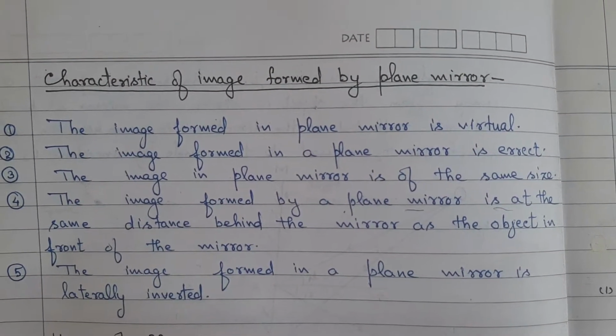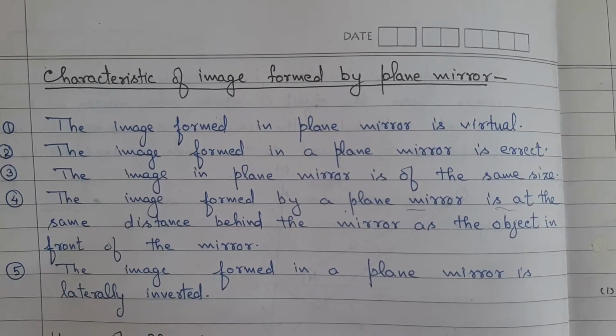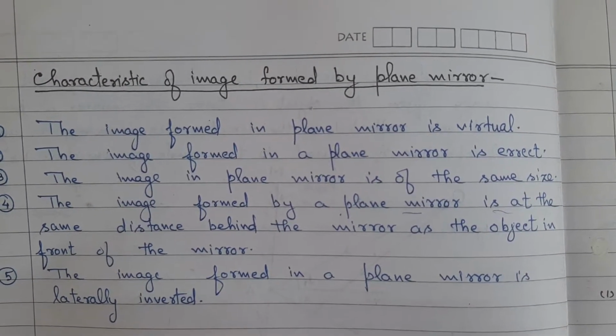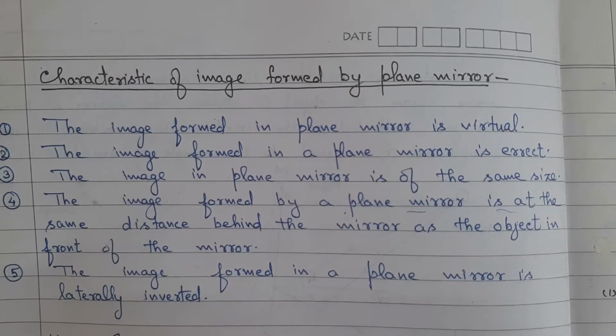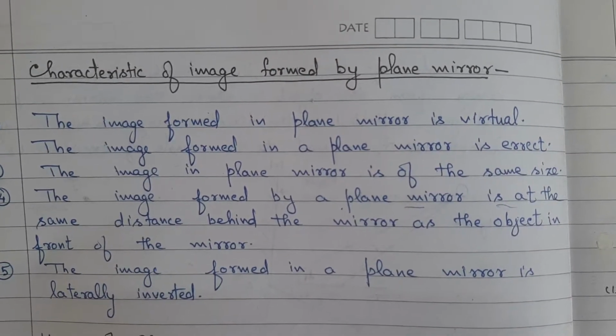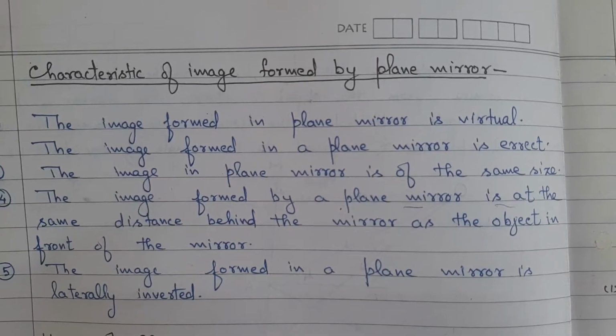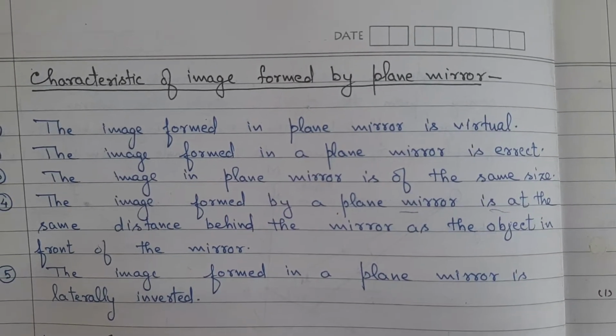Characteristics of image formed by plane mirror. Number 1, the image formed in plane mirror is virtual. Number 2, the image formed in plane mirror is erect. Number 3, the image in plane mirror is the same size.